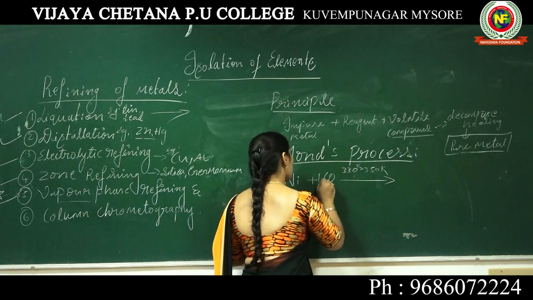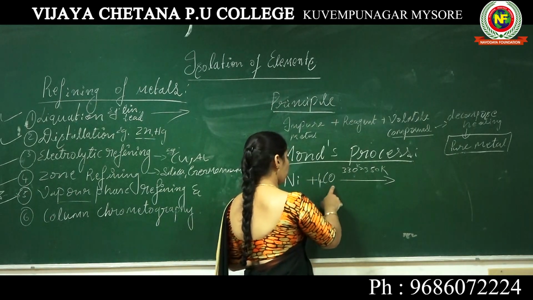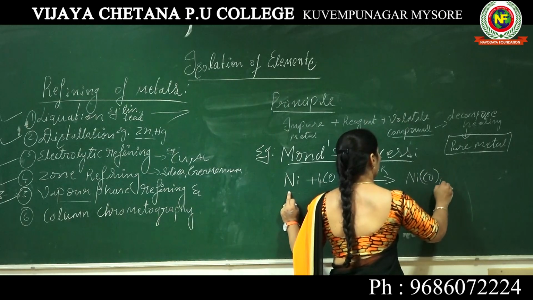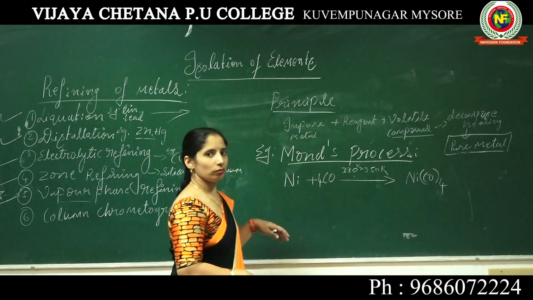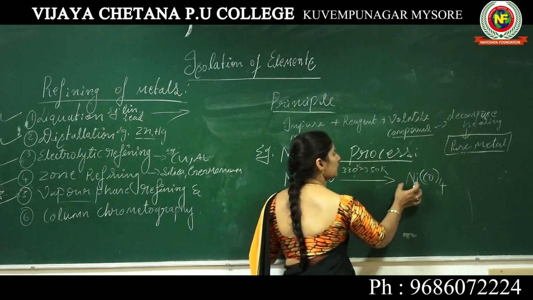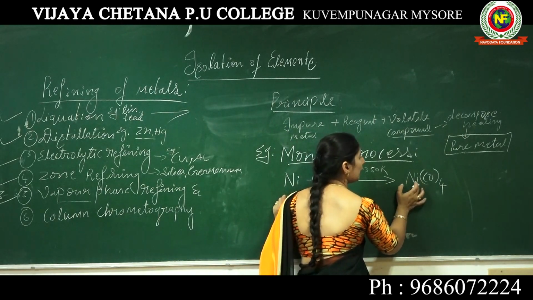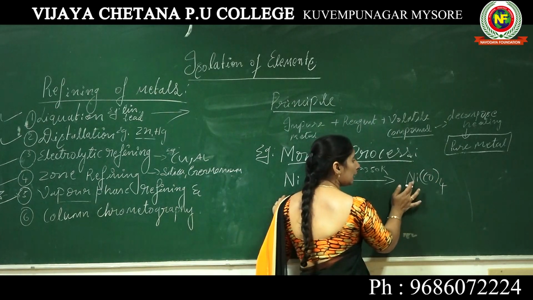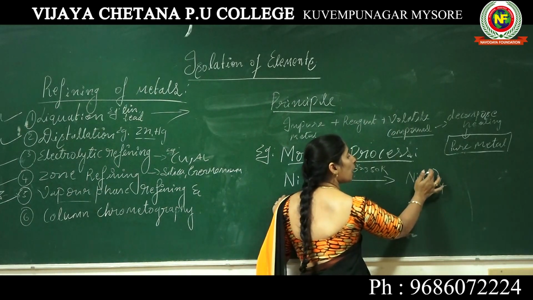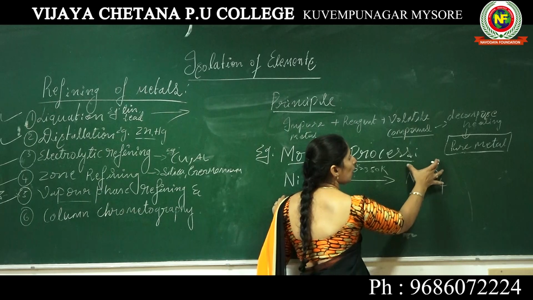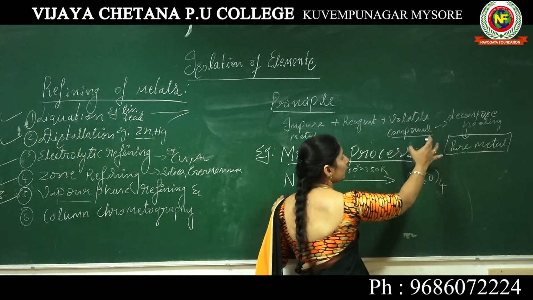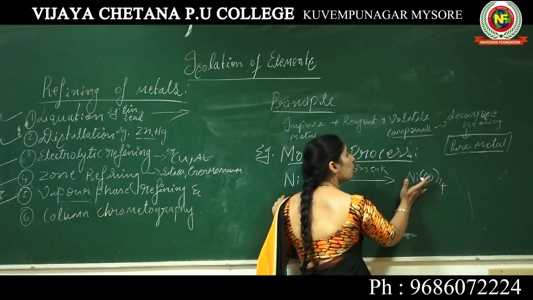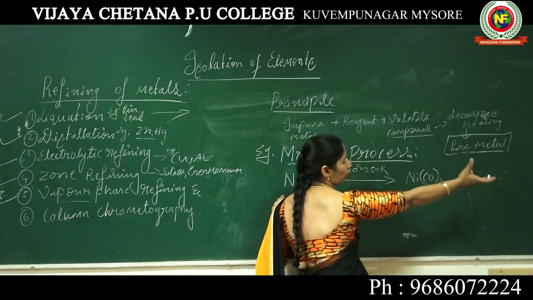So four molecules of carbon monoxide react with nickel to form Ni(CO)4. We call this volatile compound nickel tetracarbonyl. After getting this volatile compound, it will again decompose on heating to give a pure metal.